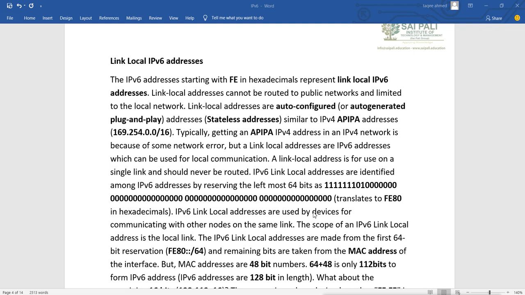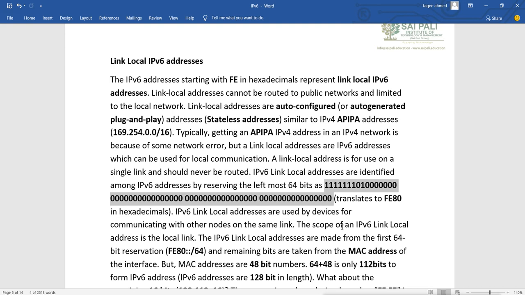IPv6 link local addresses are identified among IPv6 addresses by reserving the leftmost bits as 11111110. Now why is it saying 64 bits? Whenever we talk about IPv6 addresses, you have to divide them into two parts of 64 bits.